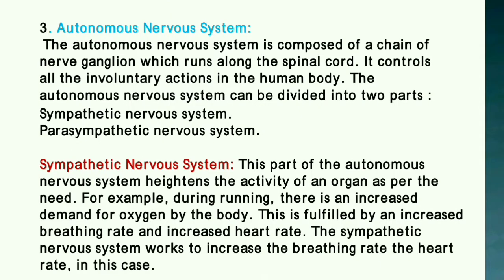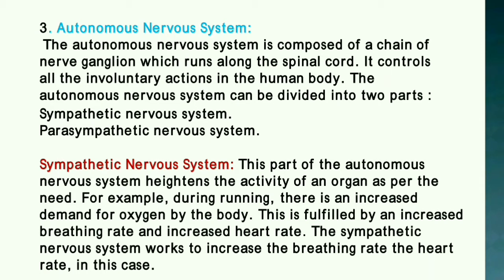Now coming to the autonomous nervous system. The autonomous nervous system is composed of a chain of nerve ganglia which runs along the spinal cord. It controls all the involuntary actions in the human body. The autonomous nervous system can be divided into two parts: sympathetic nervous system and the parasympathetic nervous system. Now, what is a parasympathetic nervous system and a sympathetic nervous system?